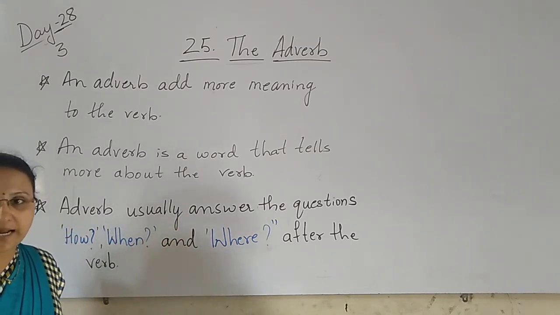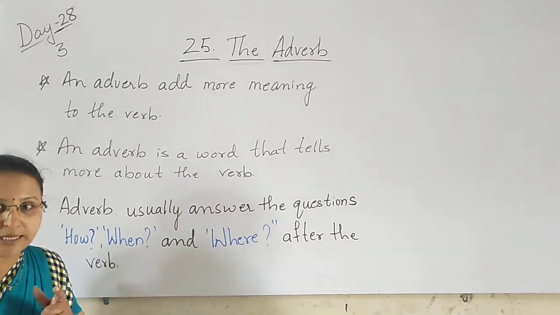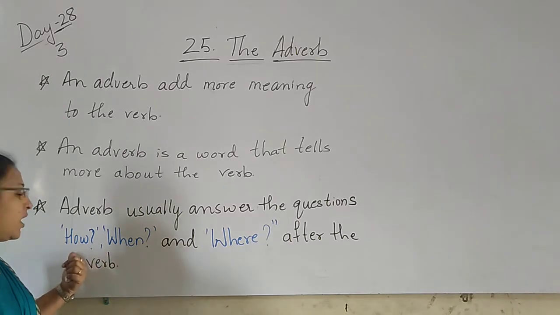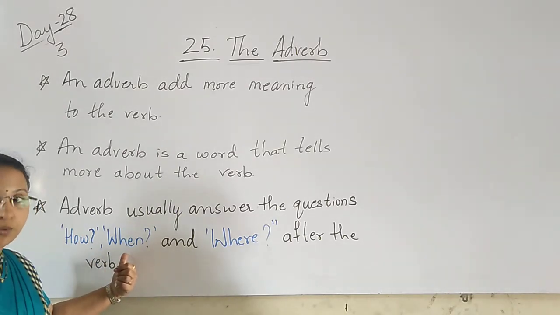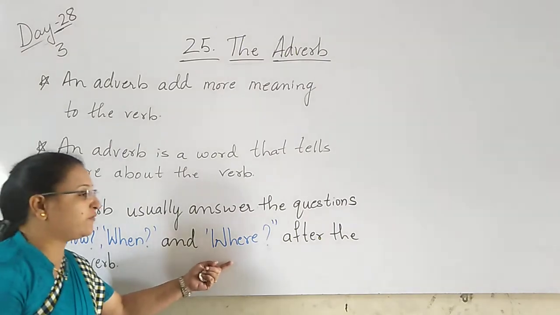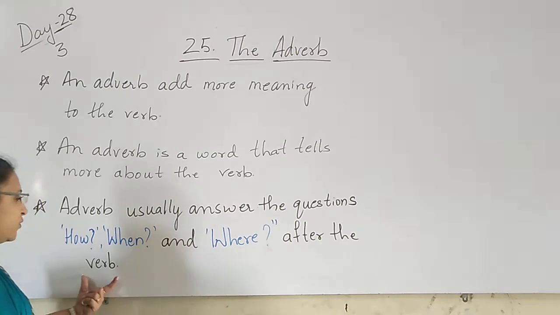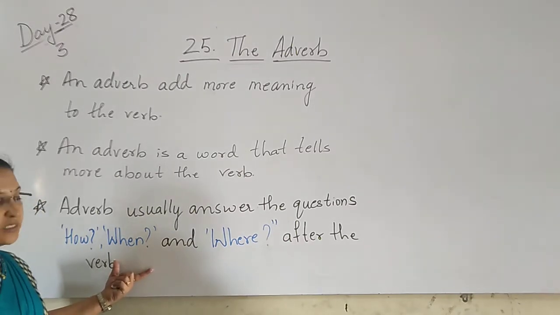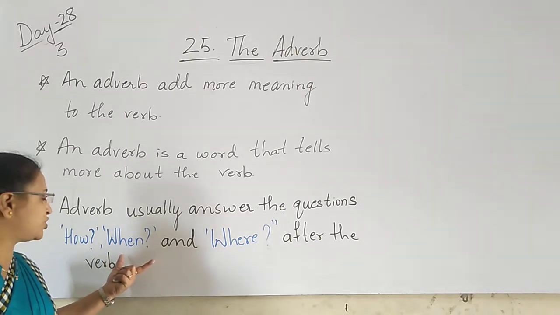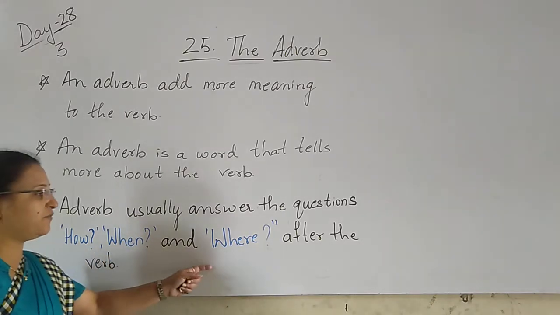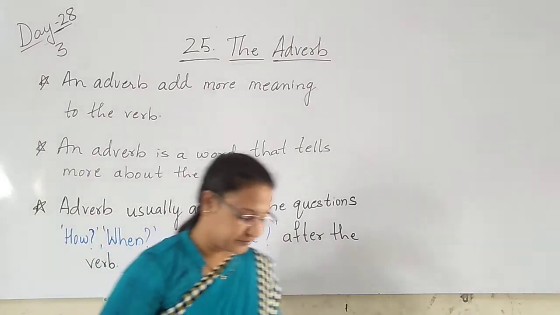When do we use adverbs? We use adverbs when a question is raised. What type of questions? When we want to know how it happened, when it has happened, or where it has happened. At that time we use adverbs, and those adverbs are used to answer the questions how, when and where after the verb. Examples, children.